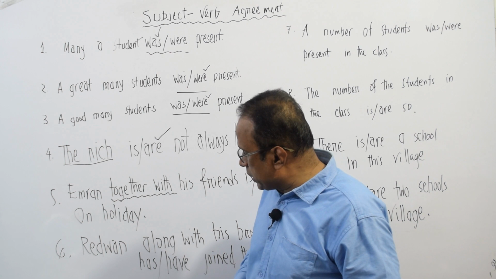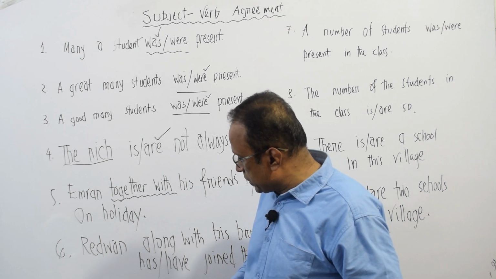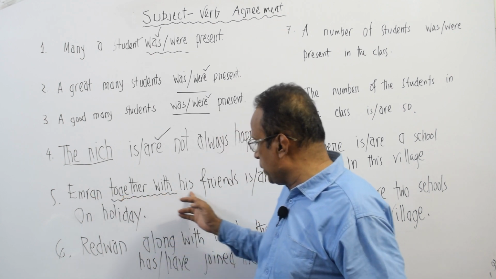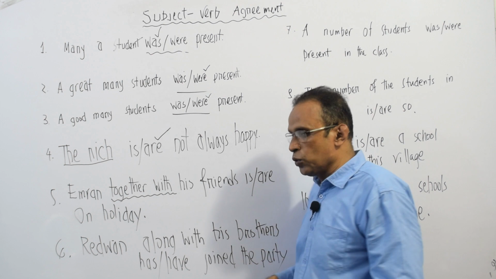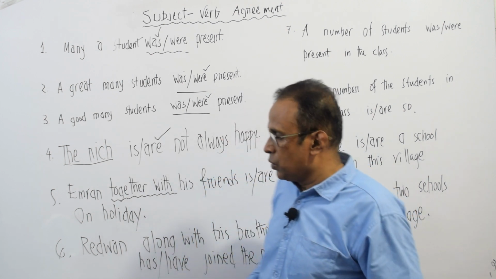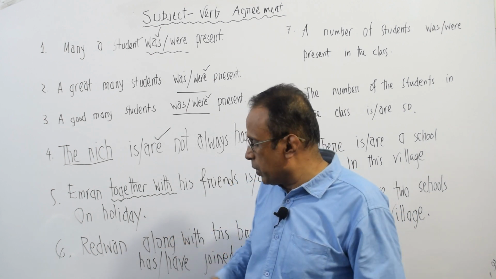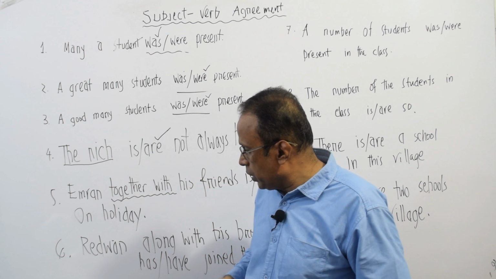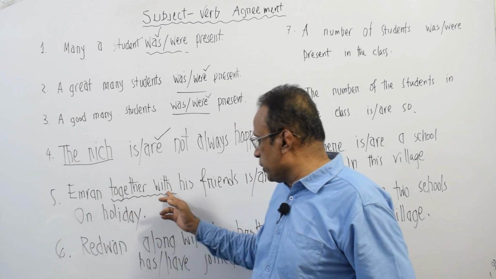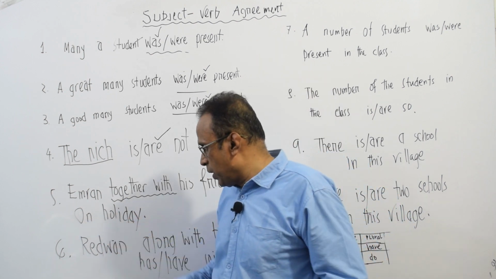So let us have a look at sentence number 5. Our sentence reads, Imran together with his friends, he are on holiday. Imran, one of my junior students, academic junior student. Imran, very good boy. Imran Hussain Farabi. Never mind. So, Imran together with his friends are on holiday.